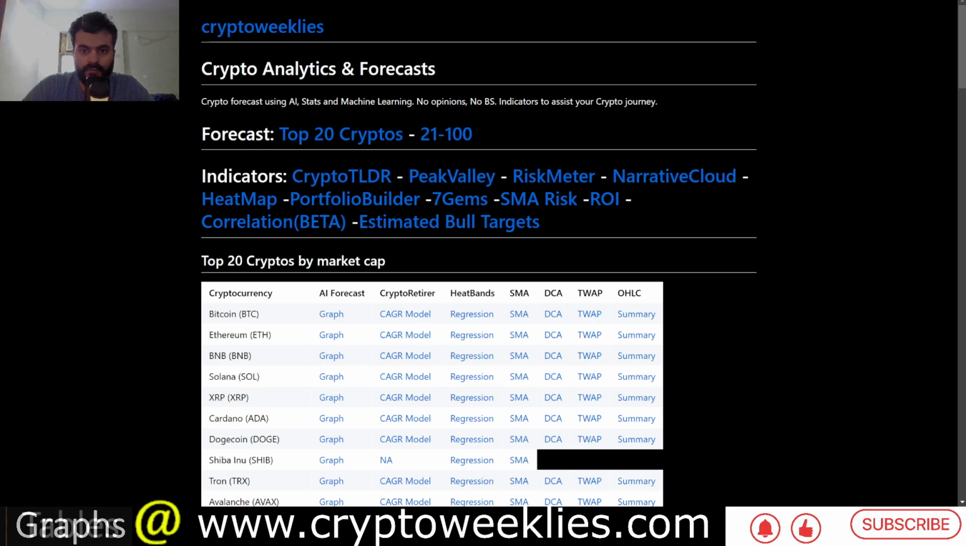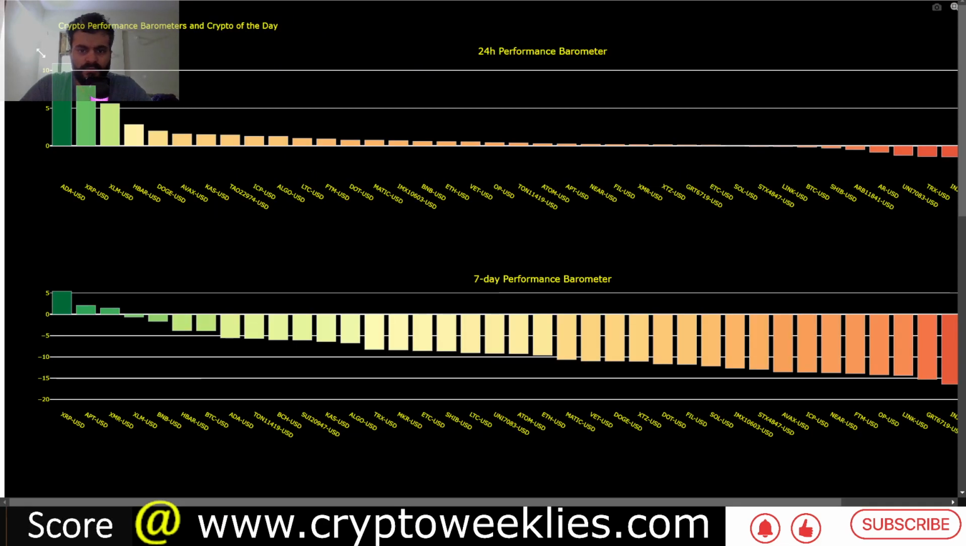So let's get started. Why are we discussing Cardano and its token ADA today? Per our heat map over here, available under indicators, this is the performance over the last 24 hours. ADA has rallied the most by about 10%, still down over the last 7 days by about 5%.